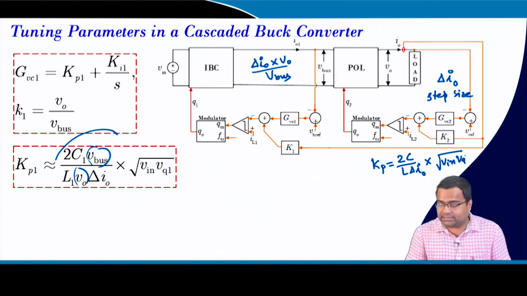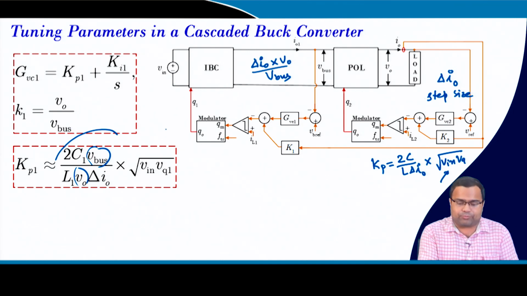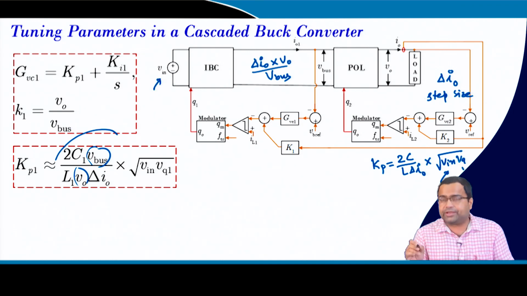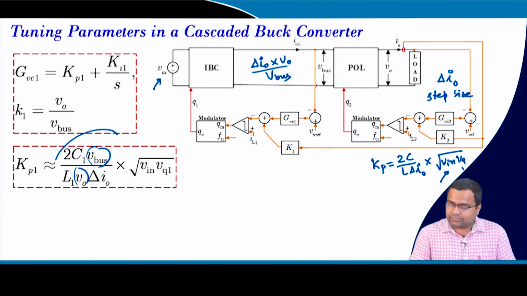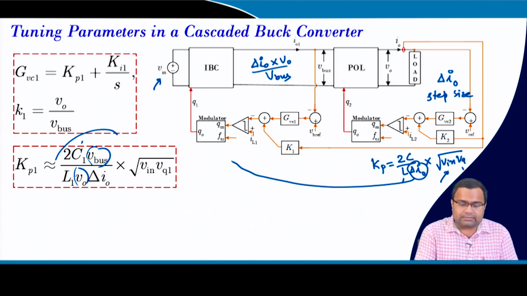So, for the first stage, the input voltage is directly your input voltage, and Vq is what you have to find out. For the first stage, the output intermediate bus capacitor is C1 and the first stage inductor is L1. So it is given, and this delta I0 for the first stage is nothing but what we have discussed, this one, right?